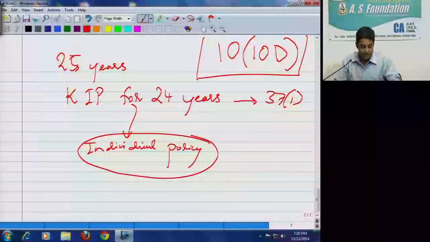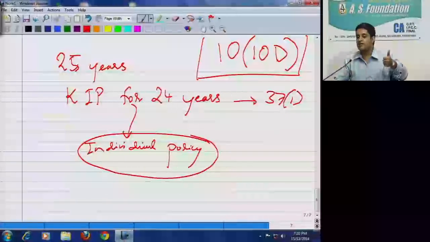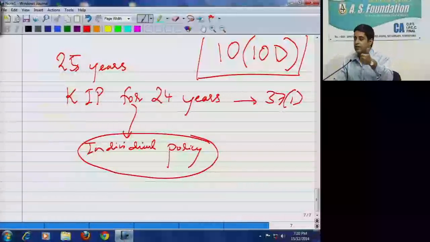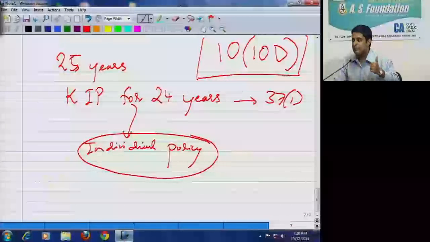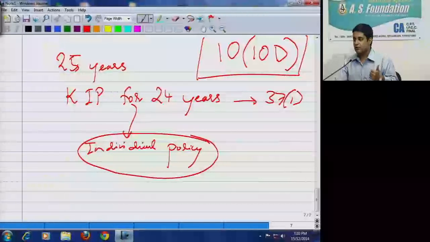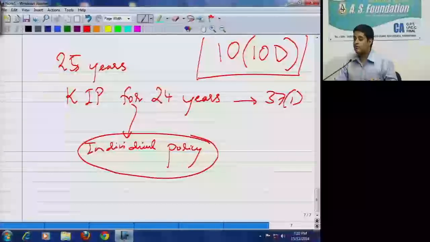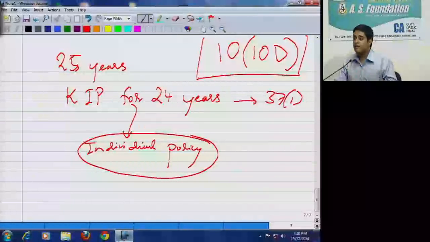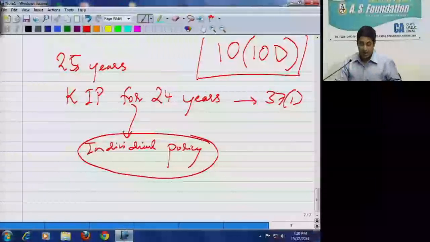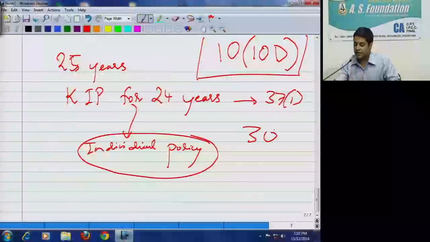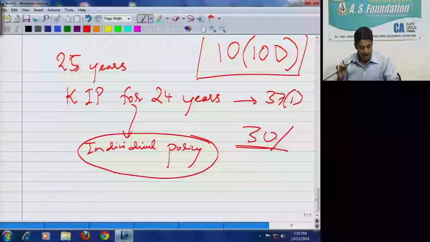So first, which is the income which is taxed under some other head? Renting out of house property. Even if it is my business, it will be taxed as income from house property. Then dividend from shares will be taxed as income from other sources, even if it is my business to trade in shares. Then winnings from lottery, straight away it will be taxed at 30%, so income from other sources. And interest received on compensation or enhanced compensation, also income from other sources. Again, we will be studying that.